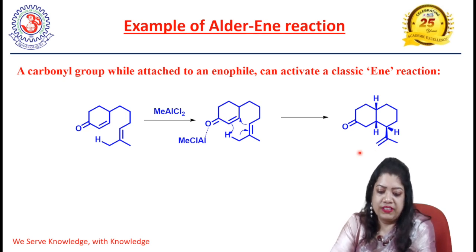It will be a more facile reaction, and the Lewis acid will activate this reaction. And this is the reaction by which we get a bicyclic molecule.